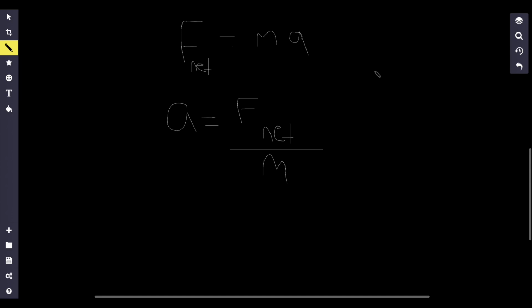Now, there are some serious big implications for this formula. First of all, this is saying that if there is a net force, which I will talk about the net part later, or if there's an external force, that's going to cause an acceleration to an object, right? Any object that has a mass, like a ball, or a person. If you apply a force, like a push or a pull, to that person, that's going to cause them to accelerate in some direction.